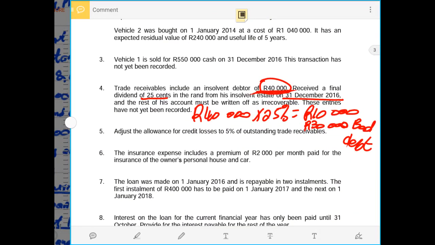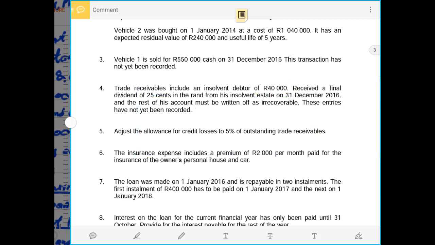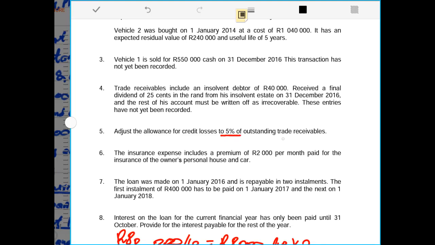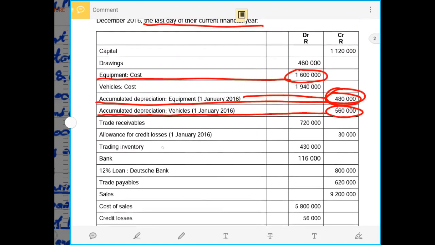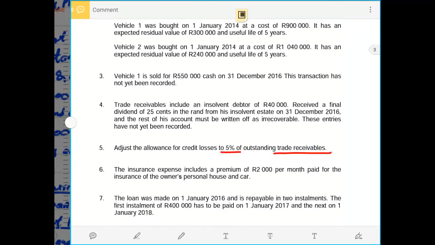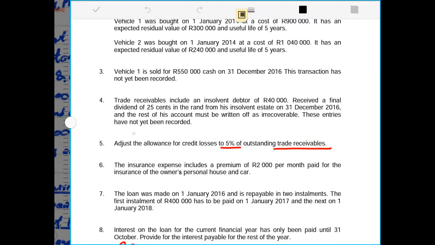The next one, now we have to do adjustment number 5. Adjustment number 5 says that we must adjust our allowance for credit loss to 5% of the outstanding trade receivables. And we know that our trade receivables amount to 720,000 rands before the 40,000 rands of the debtor that was declared insolvent was removed. So now when we calculate the allowance from the outstanding debtors, we first have to remove that 40,000 rands.